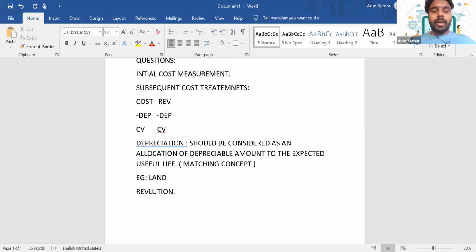So next one is revaluation. What's the purpose of revaluation? Or why do we follow the revaluation model? Why can't we just focus on the cost model itself? Can you reply in the chat, guys?